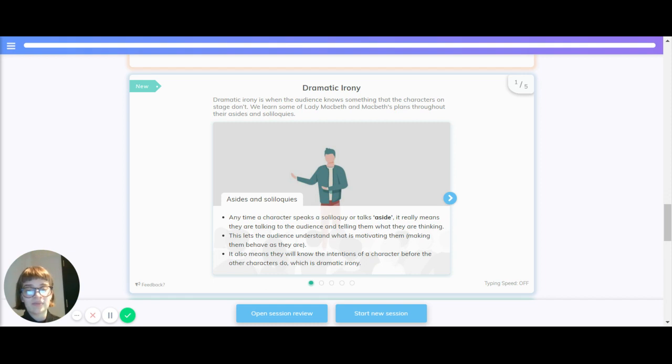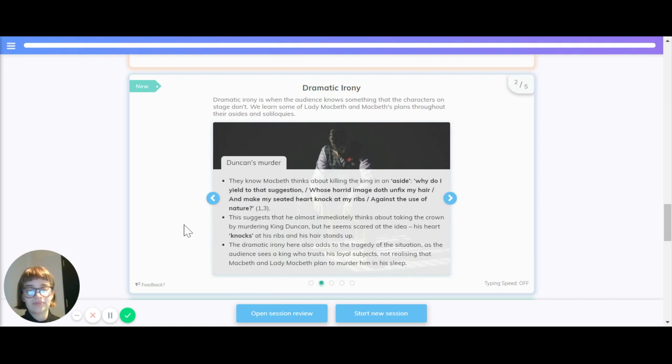what they're thinking. This lets the audience understand what is motivating them, making them behave as they are. It also means that they will know the intentions of the character before the other characters do, which is dramatic irony. Duncan's murder. They know that Macbeth thinks about killing the king in an aside.